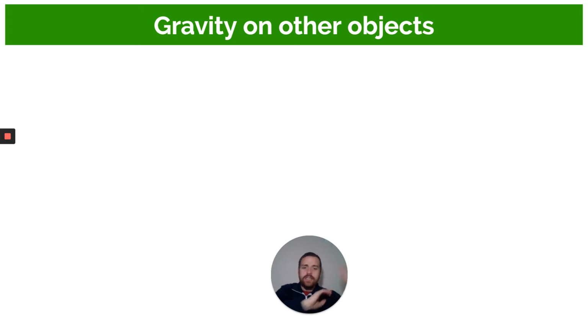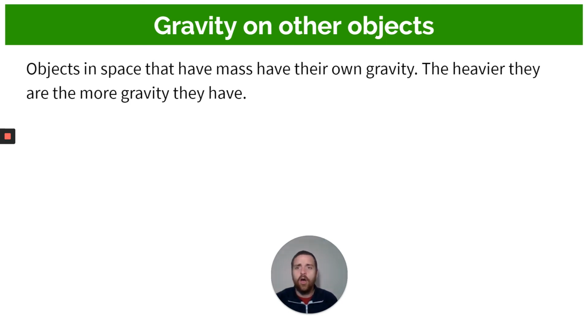So let's quickly look at other objects. We're not going to look at planets yet. We're going to look at our sun and at the moon. What's gravity like on those two? Objects in space that have mass have their own gravity. Anything in space that has mass has gravity. Asteroids, which are much smaller, have gravity. They have very weak gravity. They have such little gravity that we could possibly jump off asteroids and enter into space. If we'd be standing on an asteroid, we'd feel a little bit of gravity, and we'd jump off and fly out into space. But the heavier the objects are in space, the more gravity they have.